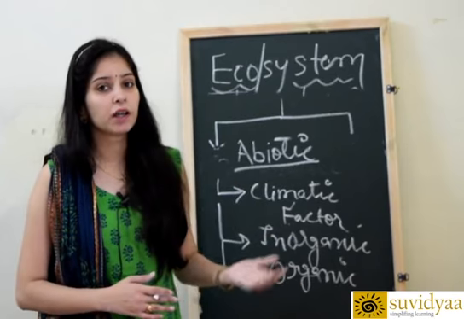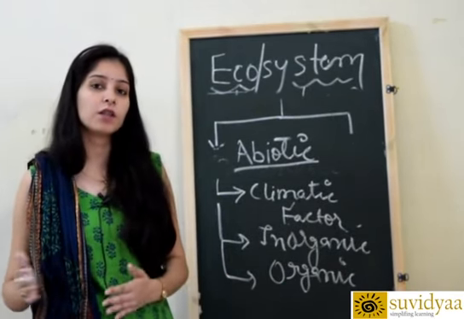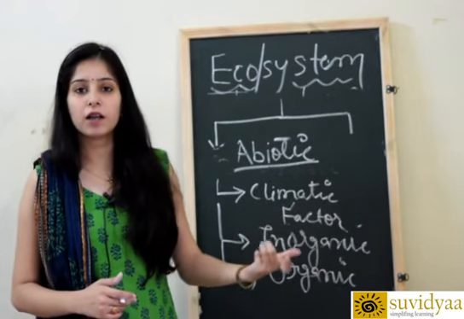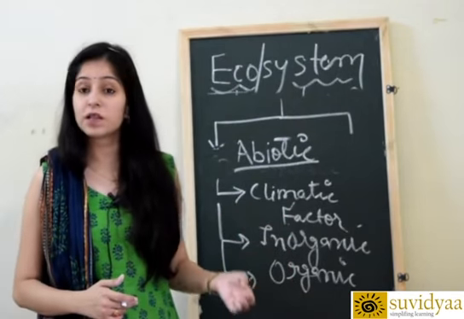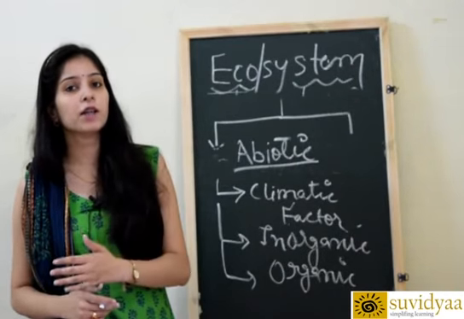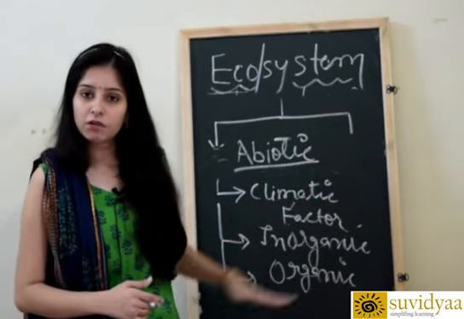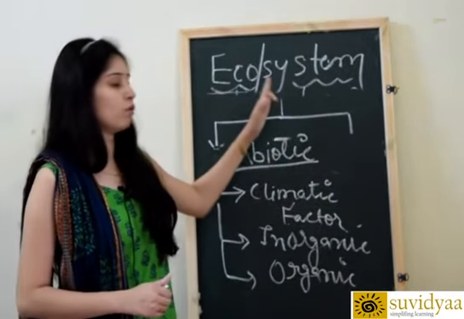Biotic components can be divided into three types, which are producers, consumers, as well as decomposers. Abiotic components can be classified into climatic factors, inorganic compounds, as well as organic compounds. So these are the main components of an ecosystem.